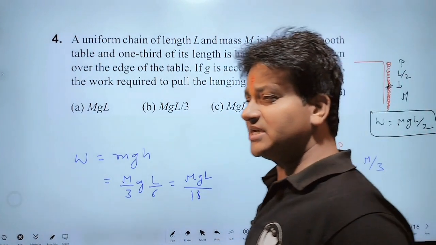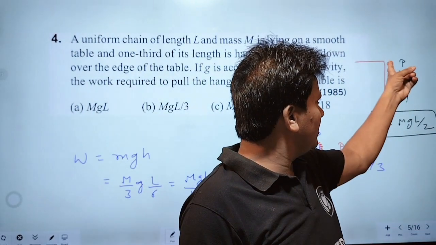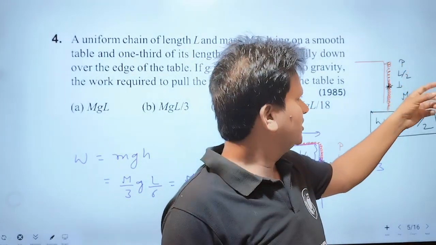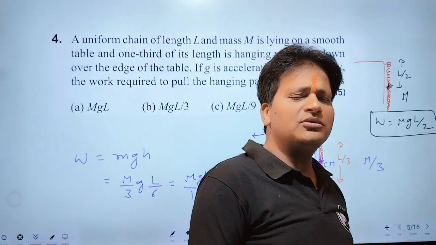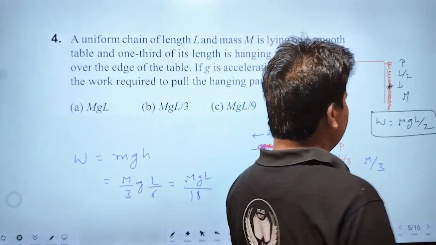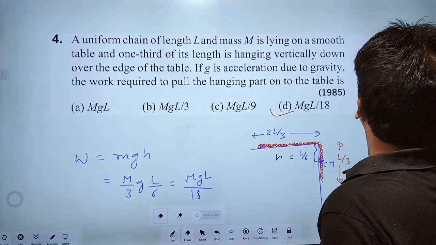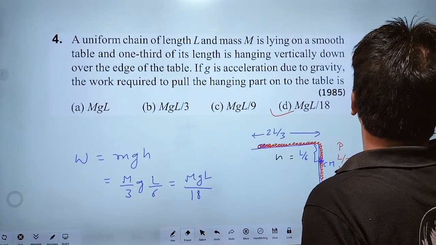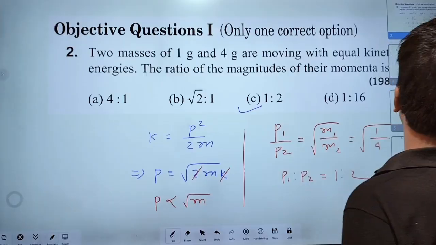If whole chain is hanging and one end is at top, work done to pull the whole chain will be mgL by 2. Okay? Therefore, question will be like this also. Question number 5.